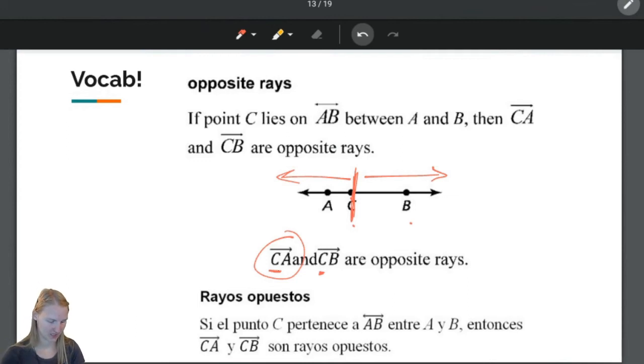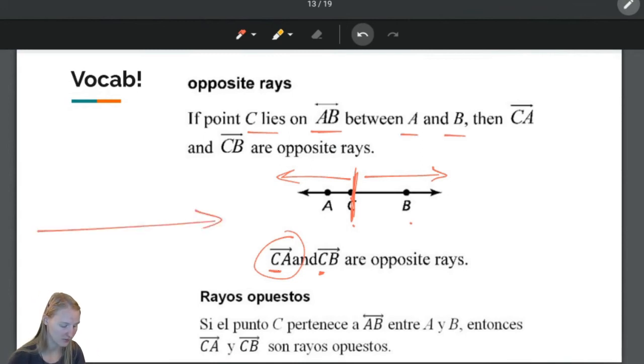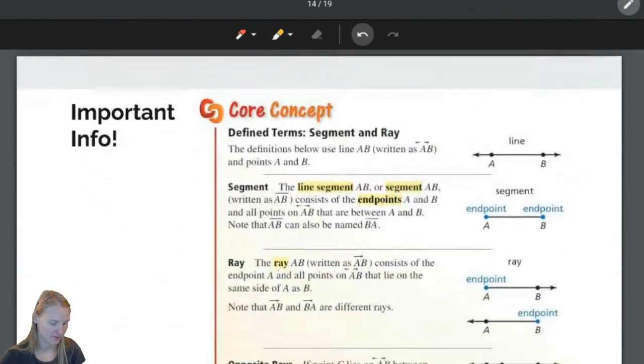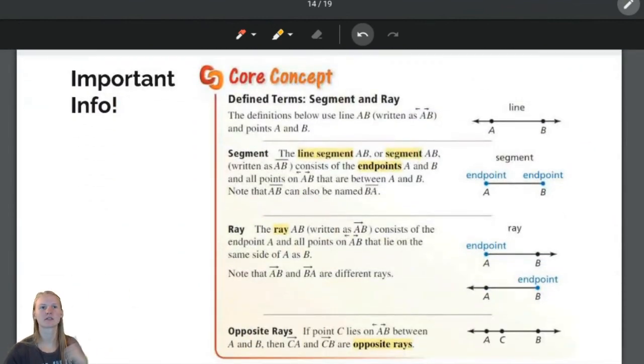Another way to say that is if point C lies on line AB between A and B. So any line that you have, if you have 3 points, D, E, and F, this ray and this ray are opposite rays because they stand back to back. That's all that means. Okay, so here is an overview of everything that we just talked about after example 1.